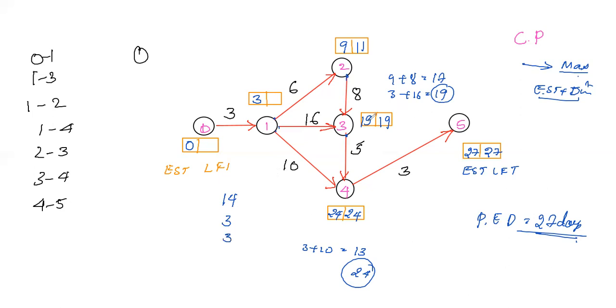Okay, so this 19 minus 16, you will get 3. So 24 minus 10, you will get 14. So 9 minus 6, you will get 3. So minimum is 3. So going backward, or in the reverse direction, we need to consider the minimum value. 3 is the minimum. So 3 minus 3, you will get 0.